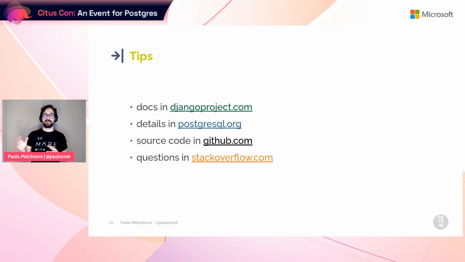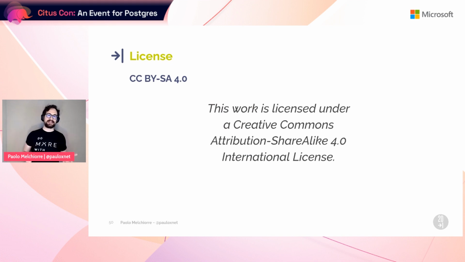Read also the source code of both projects on GitHub, because there is something you can learn and find only in the code of both projects. The last one is to search for questions on Stack Overflow about Django and Postgres, but try to answer the question by yourself instead of reading the answer. It's a great way to have more problems to solve and to improve your knowledge about Django and Postgres. Last but not least, you can also study this talk because it's released with a Creative Commons license.